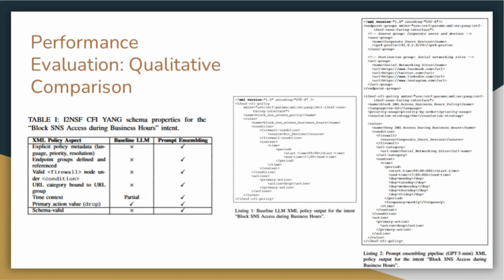It added a firewall condition invalid tag underneath the condition tag, since firewall condition is not a recognized tag. Furthermore, it added an actions tag, but the extra S makes the tag invalid, while our prompt ensembling pipeline is valid throughout.